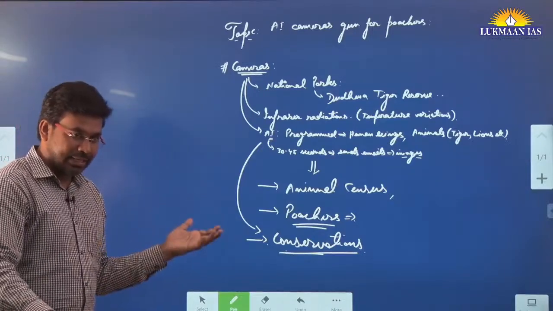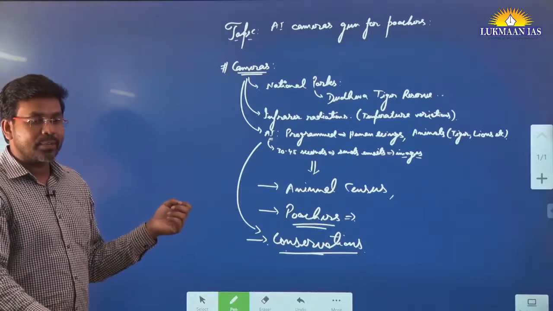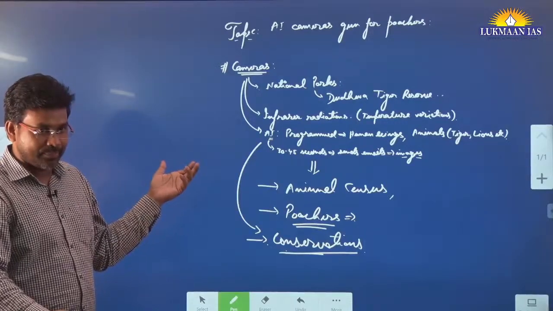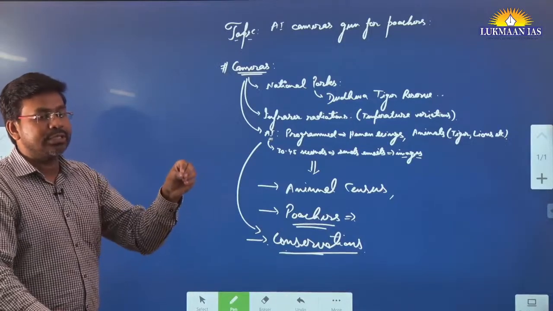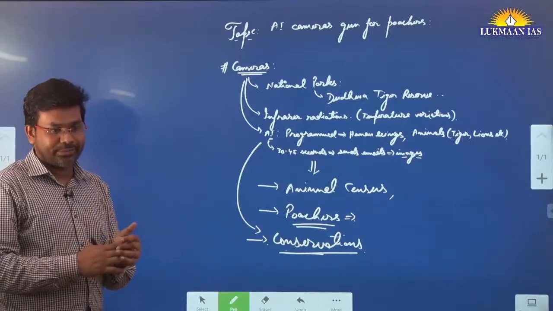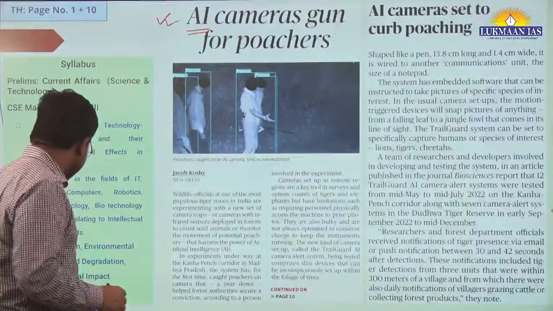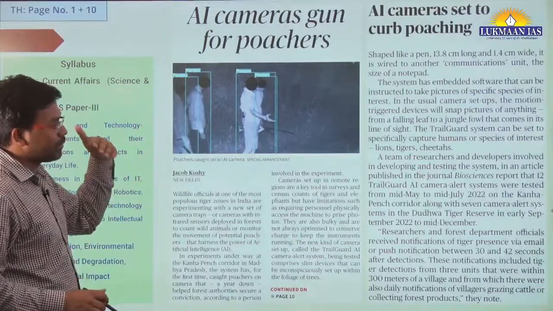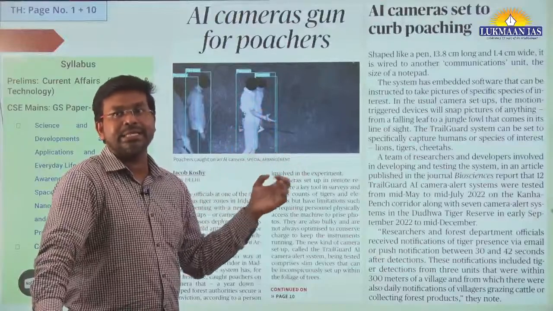Why is this topic important? Because an AI related topic was asked in GS paper 3 in this year's mains exam. They talked about how AI can be applied in healthcare. They also asked a question related to e-technology for farmers. So we need to understand the application of artificial intelligence in various domains. This is one domain where AI can be used, and it is already being used. They have conducted a trial and identified that this trial is successful.